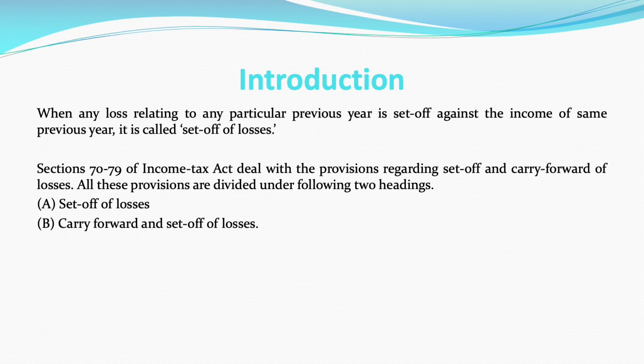Sections 70 to 79 of the Income Tax Act deal with the provisions regarding set off and carry forward of losses. This is basically divided under two headings: set off of losses and carry forward of losses. Now, what is set off of losses? When any loss relating to any particular previous year is set off against the income of that same previous year, it is known as set off of losses.